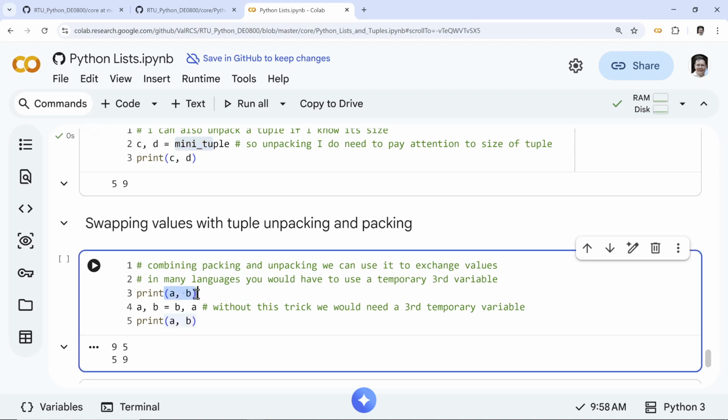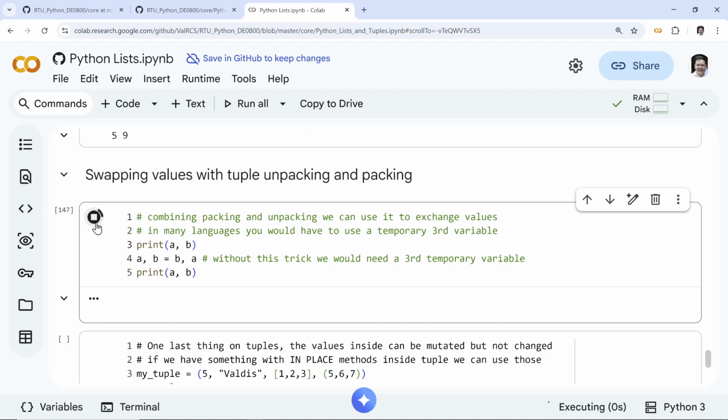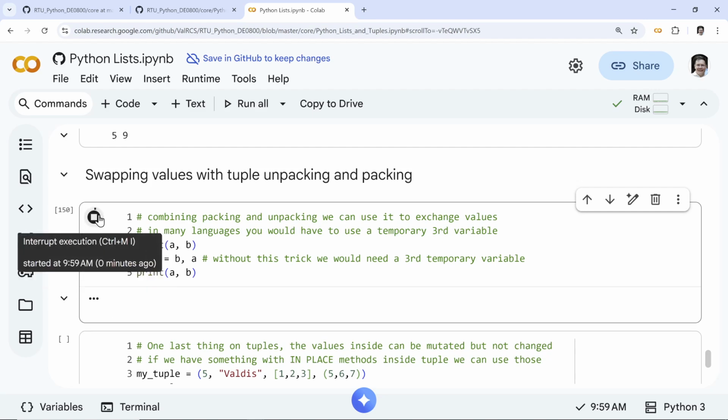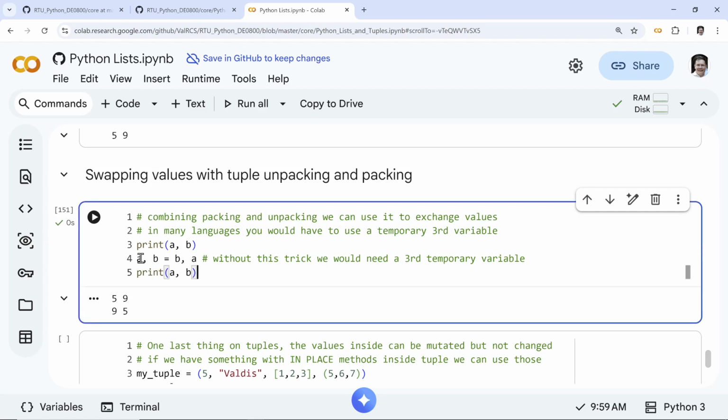So what this means is this packing leads to this little trick. You have two values. In other languages, you need a temporary value to swap values. Here, we can use this little trick. It says 5, 9, now it's 9, 5, right? So very handy, but again, not strictly necessary, right?